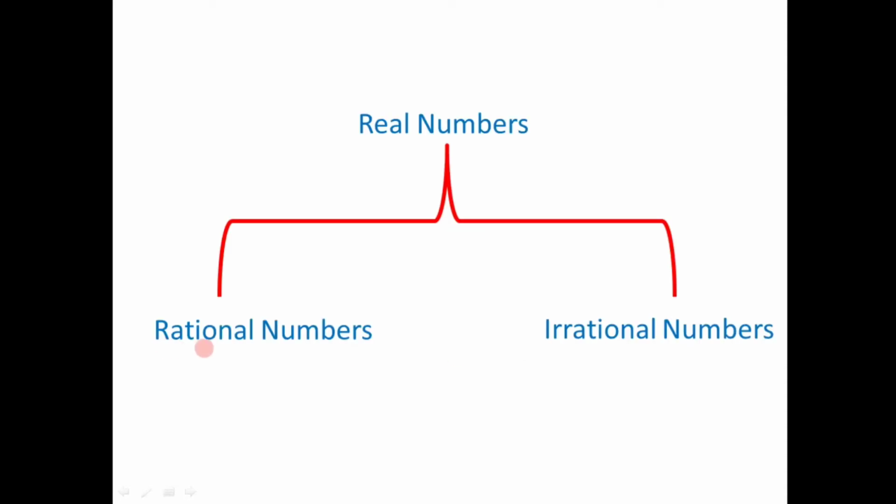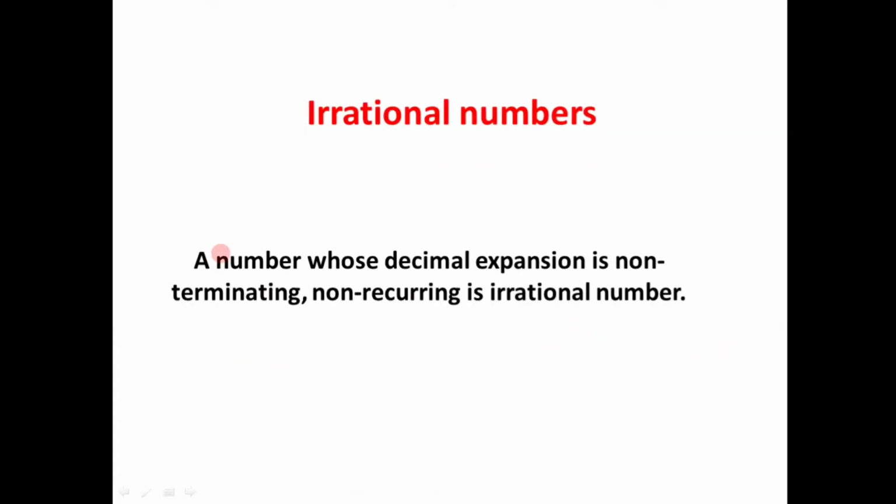So rational numbers are the numbers whose decimal form is either terminating or non-terminating recurring type. Based on that, we can define irrational numbers as a number whose decimal expansion is non-terminating or non-recurring is called as irrational numbers. So it is unlike rational numbers. The decimal form of rational number is either terminating or non-terminating recurring type. But if its decimal form is non-terminating or non-recurring, it's called as irrational numbers. So on the basis of the decimal form of number, we can identify irrational number.